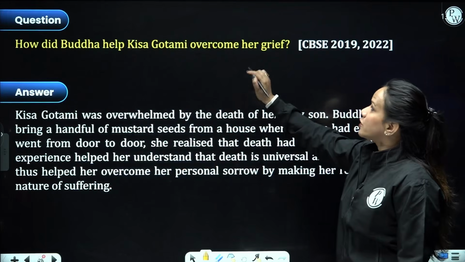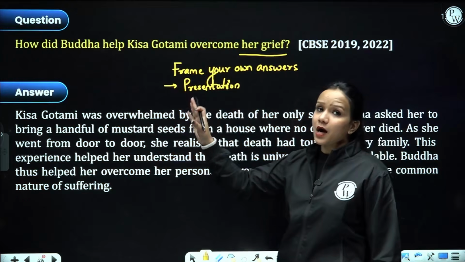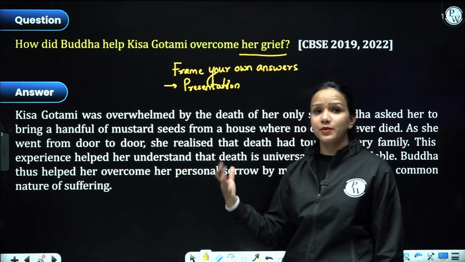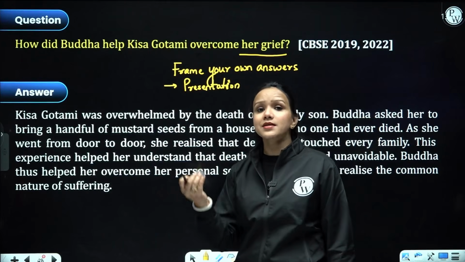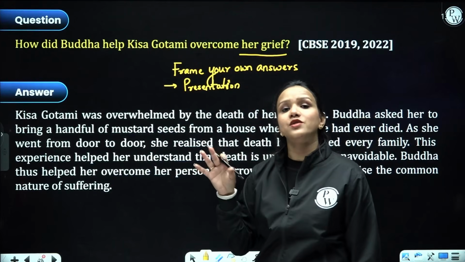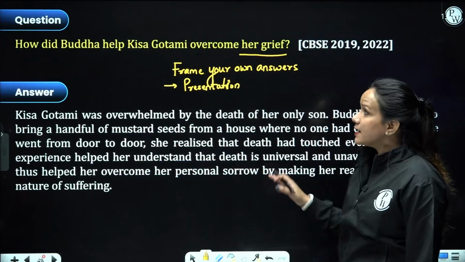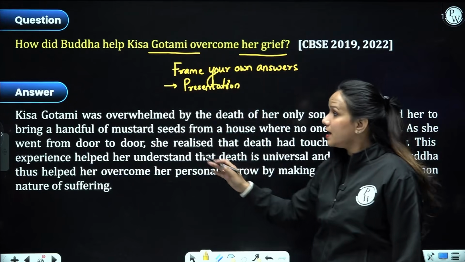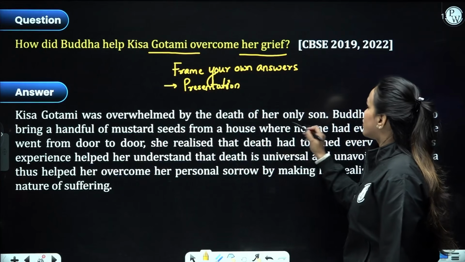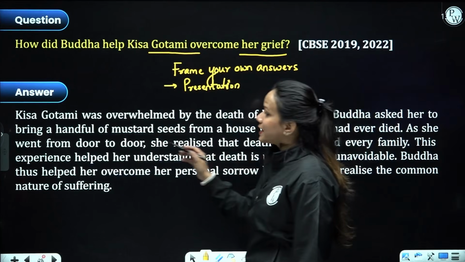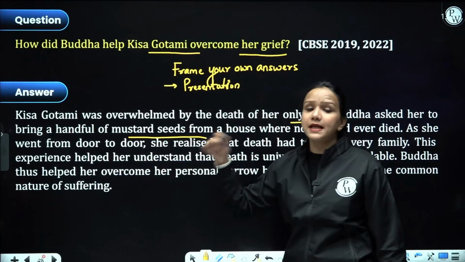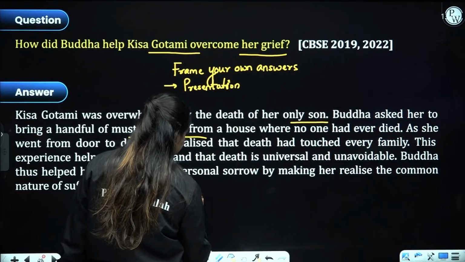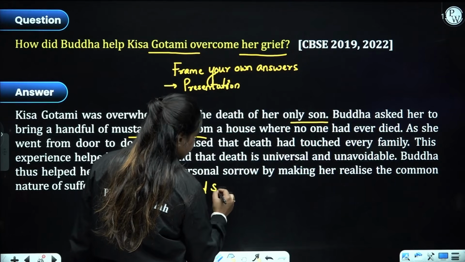How did Buddha help Kisa Gautami over her grief? Learn how to present your answer in a better way as to score good marks, because exaggeration is not going to take you anywhere. Please stick to the word limit and not the page count. All right, so let's see. Again, we are going to just learn about enlightenment and awakening. Kisa Gautami was overwhelmed by the death of her only son. Buddha asked her to bring a handful of mustard seed. Everywhere in the entire lesson, we see this mustard seed incident is the most important one.